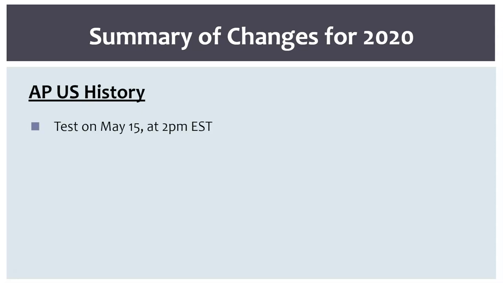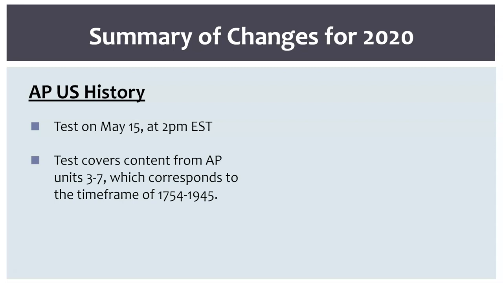What this means for US history is your test date is on May 15th at 2 p.m. Eastern Time. Your test will cover content from AP Units 3 through 7, which corresponds to the time frame of 1754 to 1945. That's right, that means you won't have to get too much into the settlement of the Americas, you're not going to see any questions about Bacon's Rebellion, and also you won't see any questions about the Cold War or recent American history. Instead, you'll be basically focusing on the founding of the Republic through World War II.